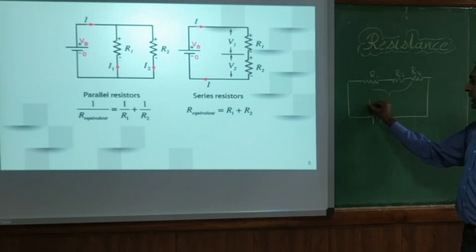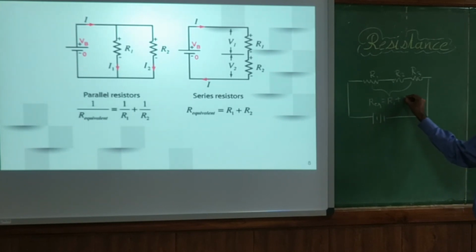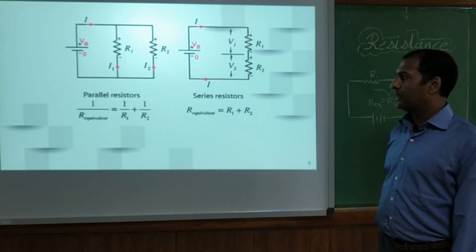It will be R equivalent equal to R1 plus R2 plus R3. So like this we can calculate the resistance.